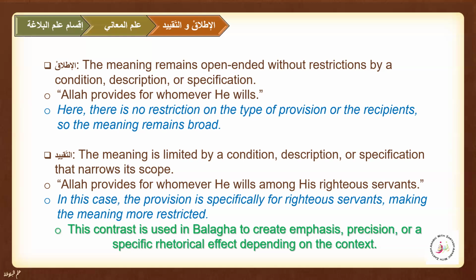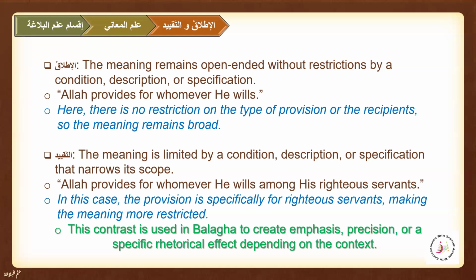So this contrast is used in balagha to create emphasis, precision, or a specific rhetorical effect, depending on the context. So these are the examples that we did. Like in al-itlaq, there is only musnad and musnad ilay, nothing extra. And then we have this taqeed. Then we have here the restrictions. We have quyud in the sentences.